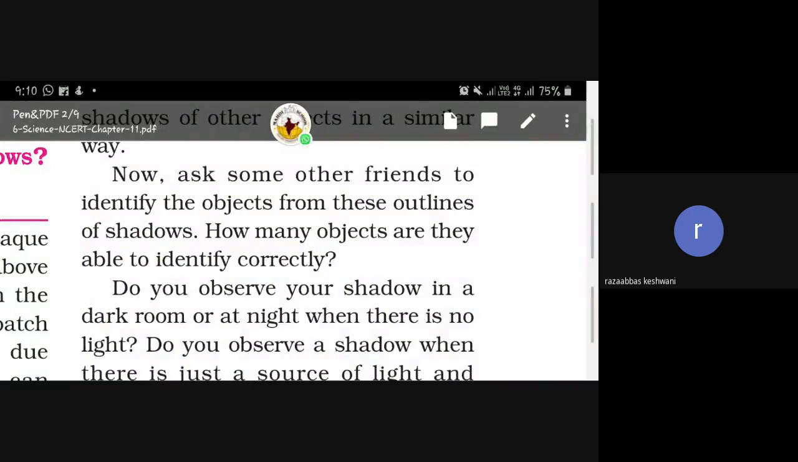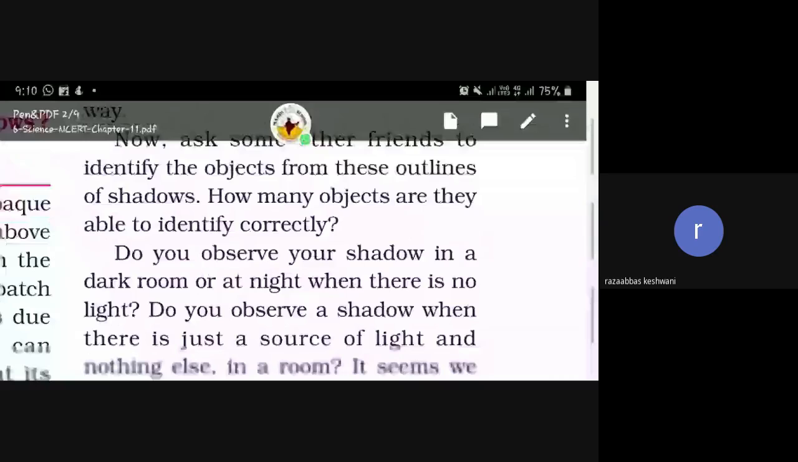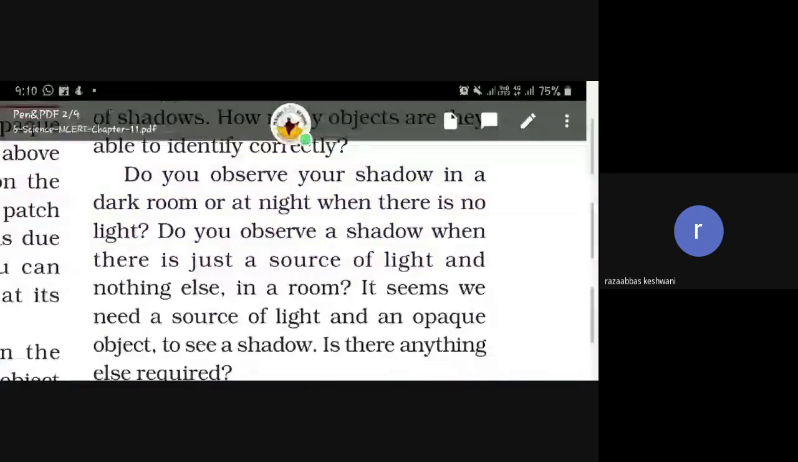Now ask some other friends to identify the objects from the outlines of the shadows. How many objects are you able to identify correctly? Do you observe your shadow in a dark room or at night when there is no light? Do you observe a shadow when there is just a source of light and nothing else in the room?